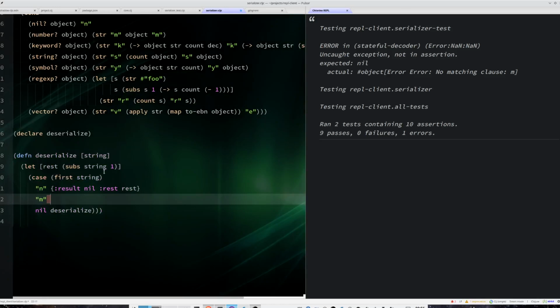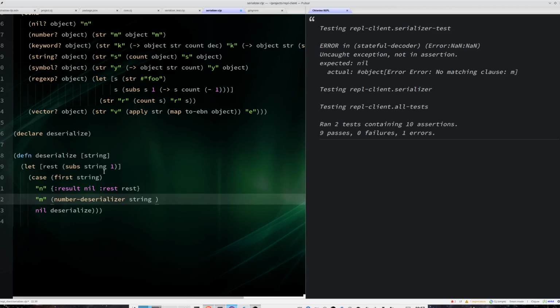What I want to do here is to have a number deserializer. But I also want not only to pass the string, but also pass how much I parsed so far.